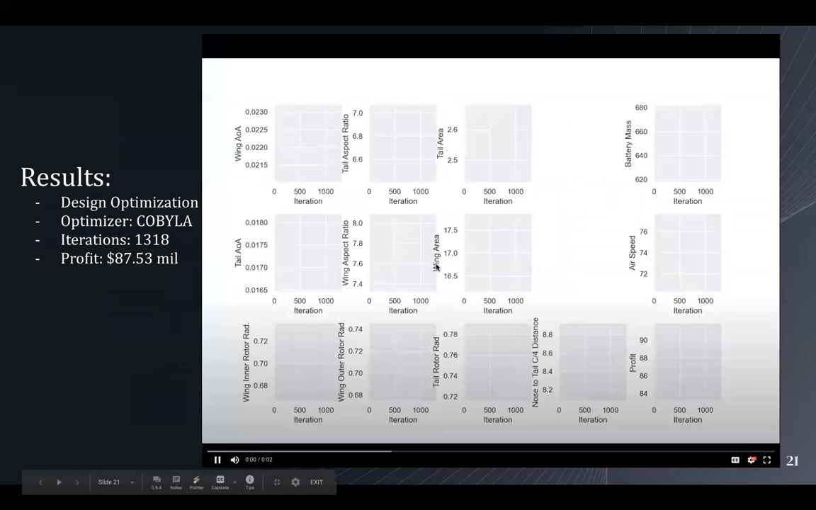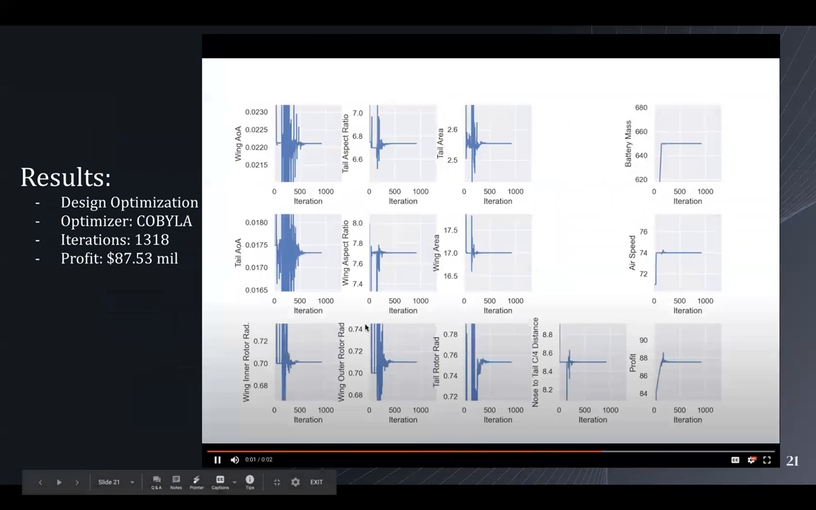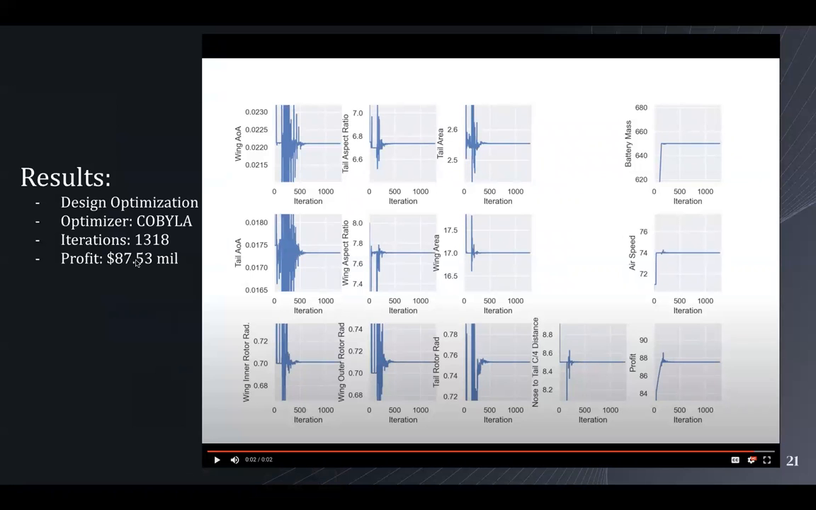Now if we run this animation right here, you can clearly see all the design variables are being optimized with the inclusion of the geometric design variables. And now we achieve convergence with the COBYLA optimizer after around 1,300 iterations, and the profit increased to $87.53 million.